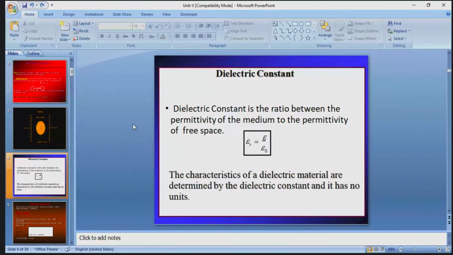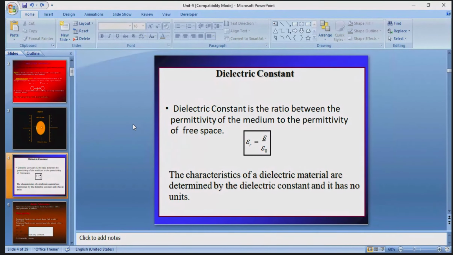Next definition, put the heading dielectric constant. The dielectric constant is the ratio between the permittivity of the medium to the permittivity of free space. It is denoted with epsilon r, the permittivity of the medium is denoted with epsilon, and the permittivity of free space is denoted with epsilon naught.